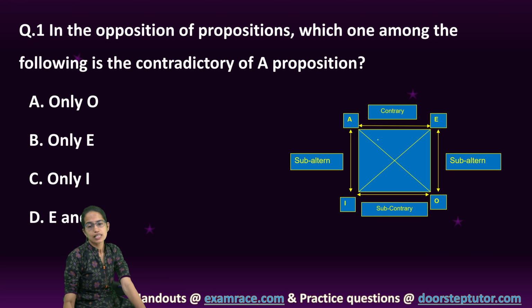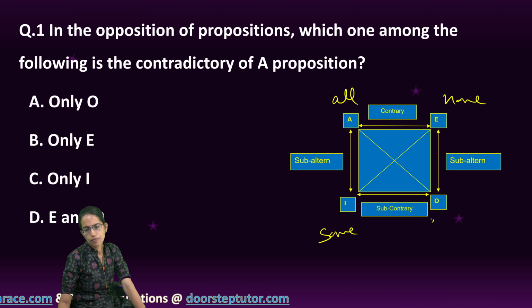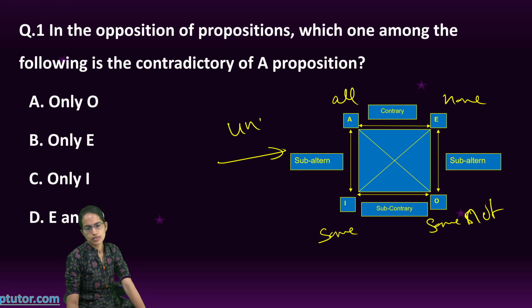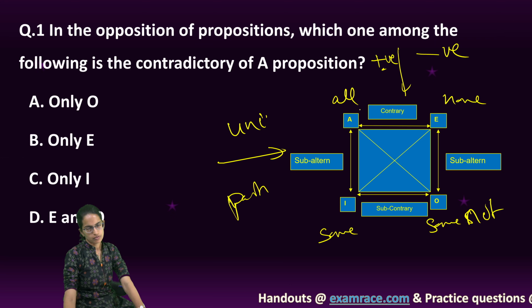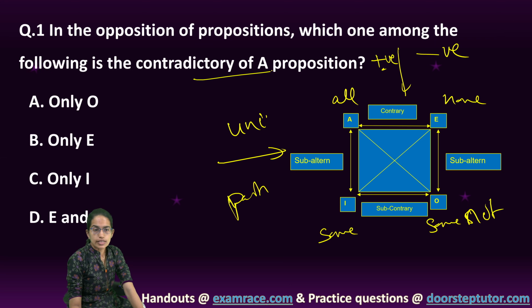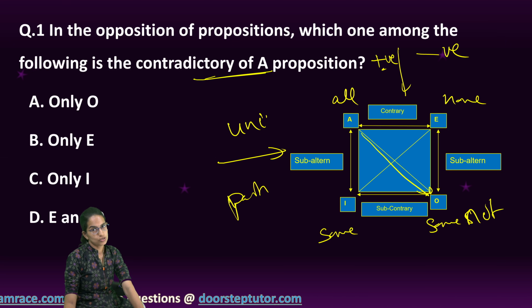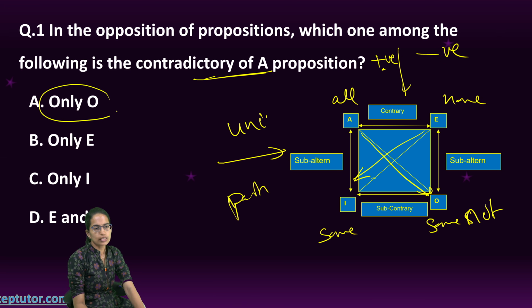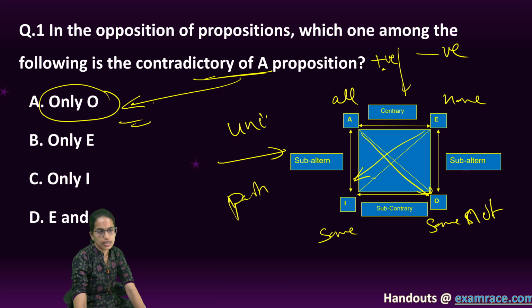The idea is, in this, we have all, none, some and some not. The top two ones are universal, the bottom two ones are particular. The left and right, here you have the negative ones and here you have the positive affirmations. Now, what is contradictory approach? If A is true, O has to be false. If A is false, O has to be true. And this relation between A and O and E and I is known as contradictory. So, A goes with O, only O. So, A would be the right option here.